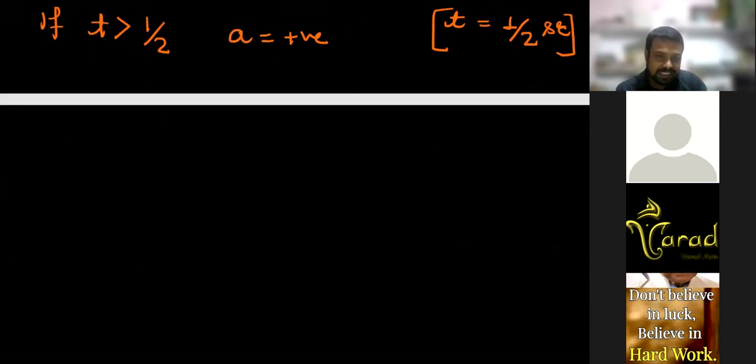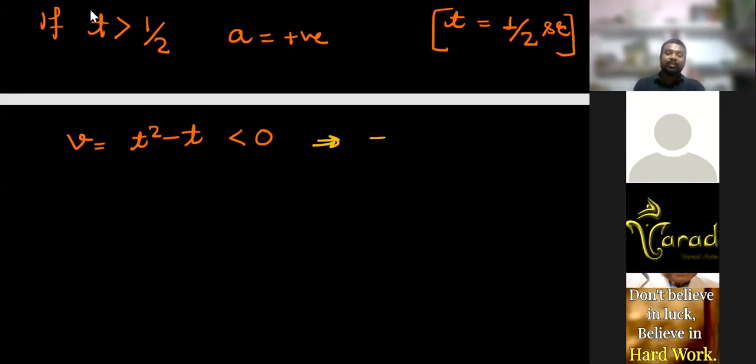First of all, see again, v is equal to t square minus t. So when can this be less than 0? Tell me, t square minus t negative. Less than 0 means it should be negative.